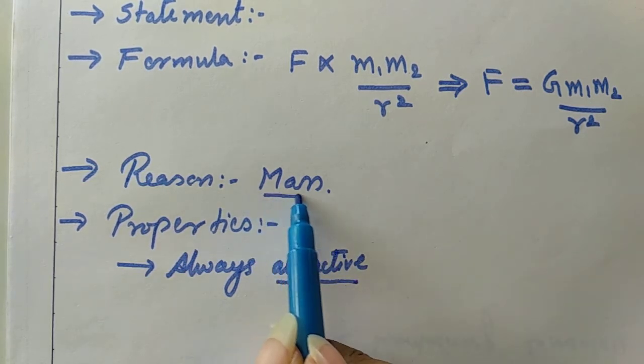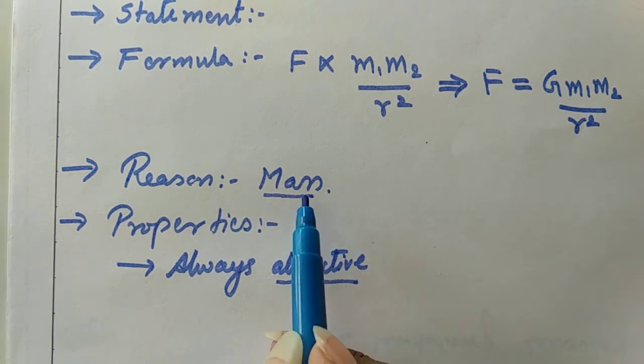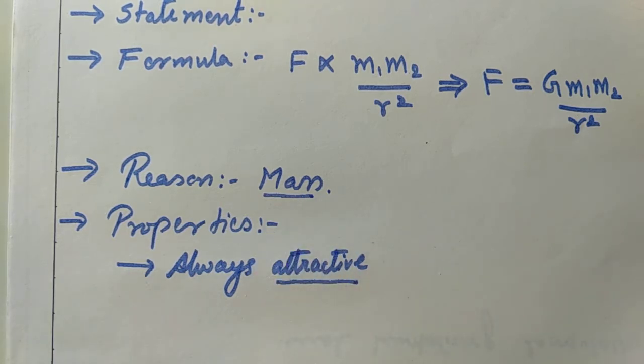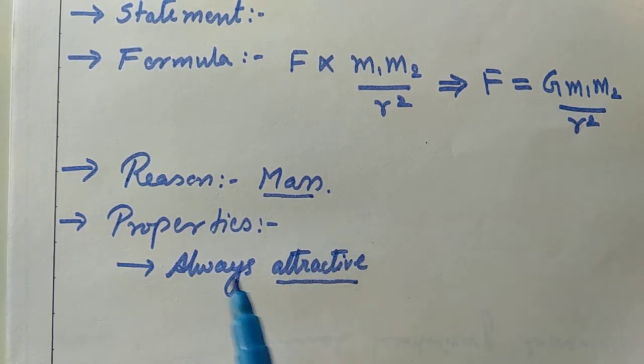See, the reason for gravitational force is mass. And as we all know, masses are of only one type. It doesn't happen that there are negative masses and positive masses, right? So masses are of one type only and therefore the nature of the force is only of one type and it is attractive. So gravitational force is always attractive in nature.